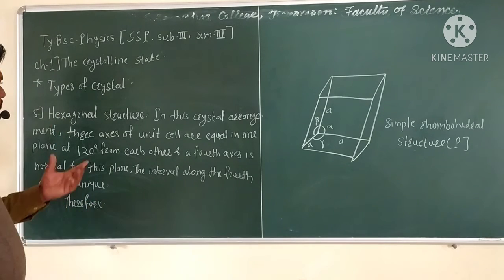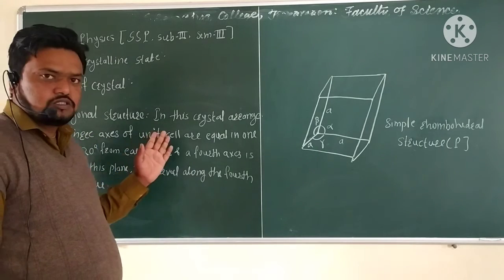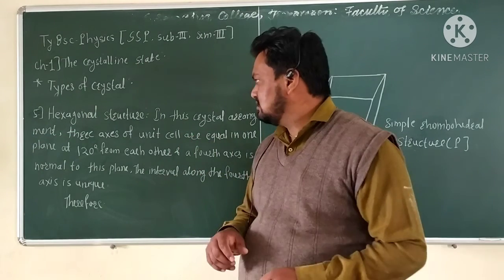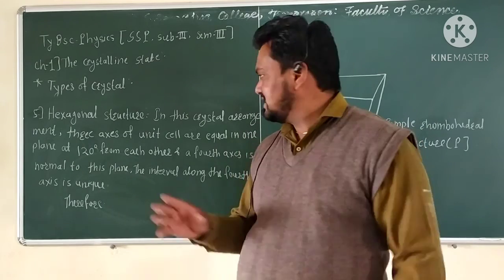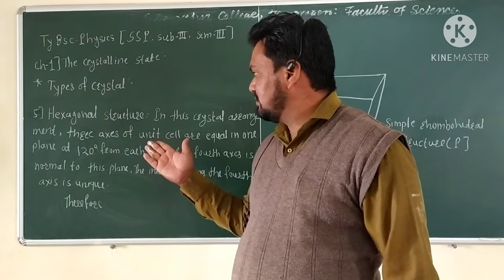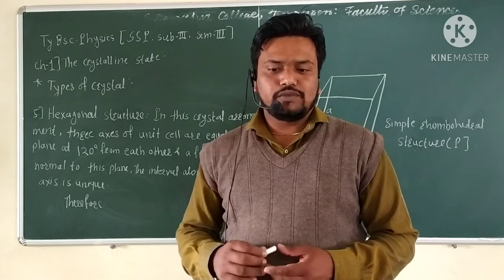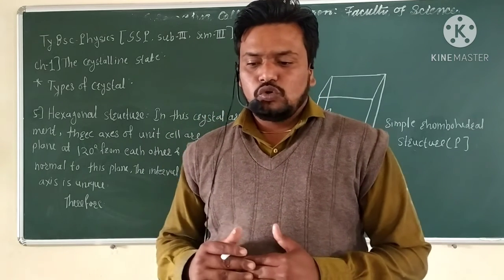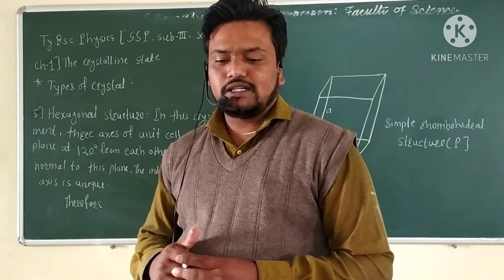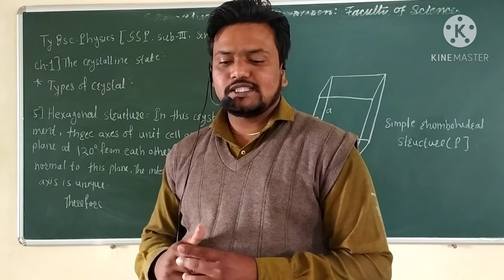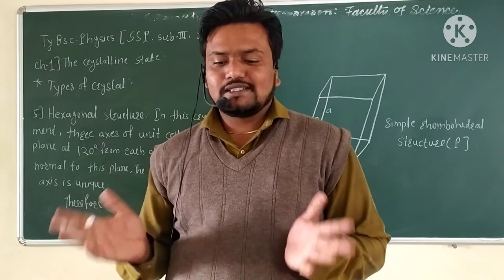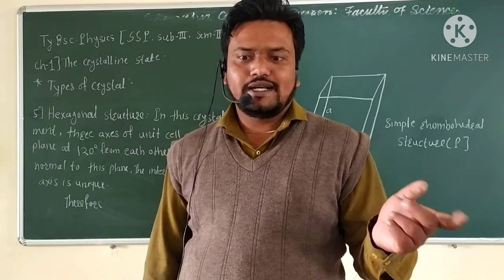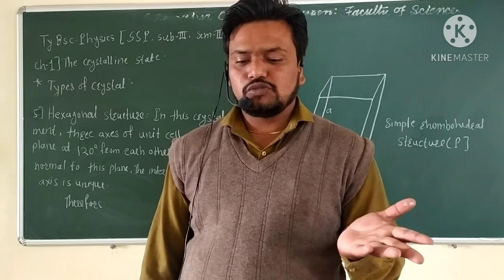So what information is given in the hexagonal structure? In this type of crystal arrangement, three axes of the unit cell are equal in a plane at 120 degree from each other, and the fourth axis is normal to the plane, and the interval along the fourth axis is unique. So two sides are equal and the third side is not equal to both sides.